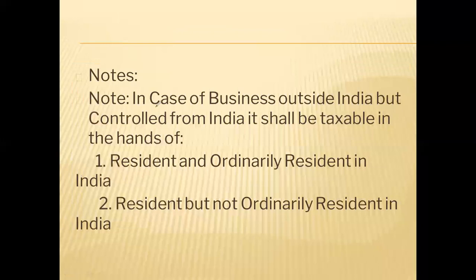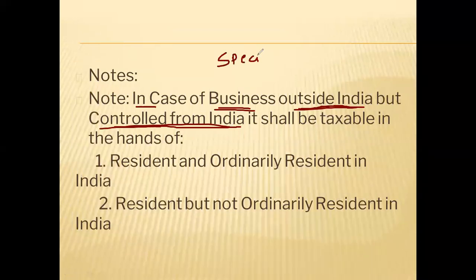In case of a business outside India, very important, but it is controlled from India. If in the question it is given like this, business is outside India, but it is controlled from India, this is a special case. In this case, this amount will be taxable in two situations. In ordinary resident also it will be taxable.